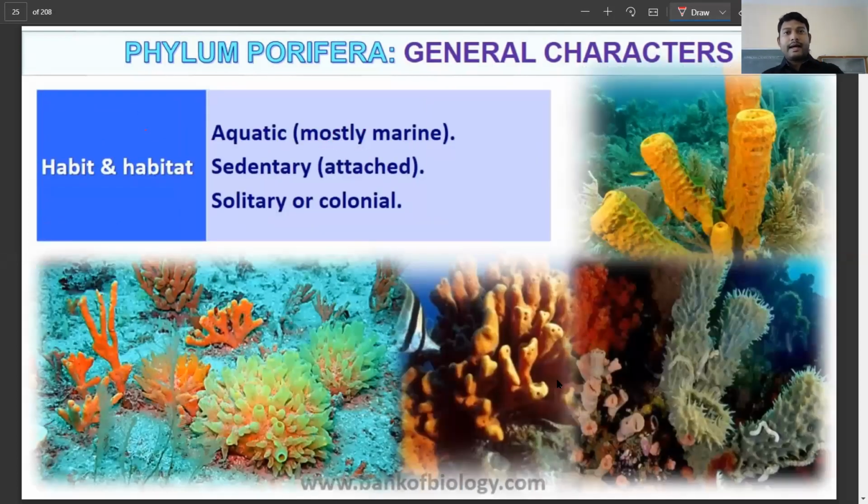Now, when we talk about the habit and habitat, you have to understand that most of them are marine in nature, and they are sedentary, that is, they're attached to a substrate, and some of them are solitary and some of them are colonial. Solitary means they live singly, and colonial means in a group. So they can live either solitary or colonial, and they are typically called sessile animals. And again, remember, they are not freshwater animals, they are marine animals.